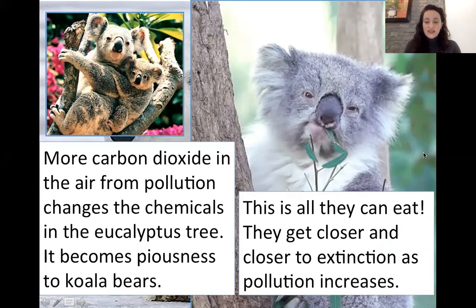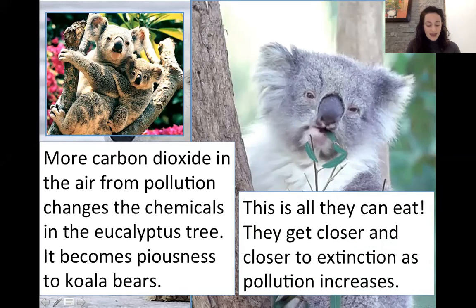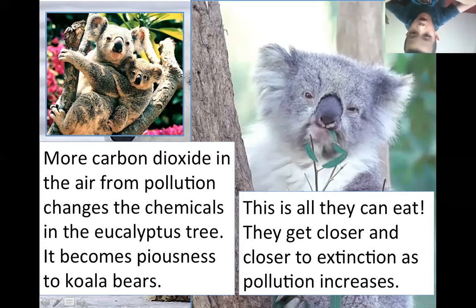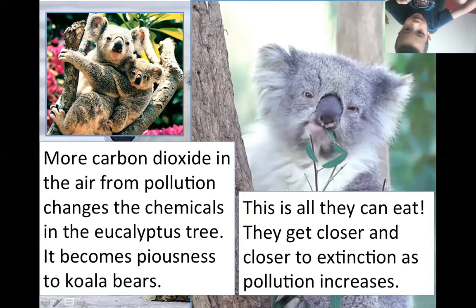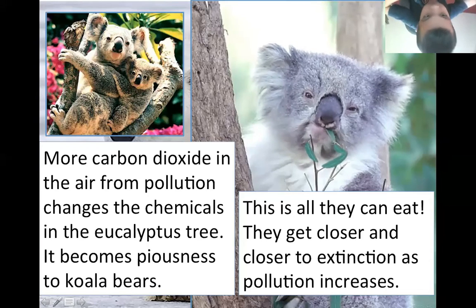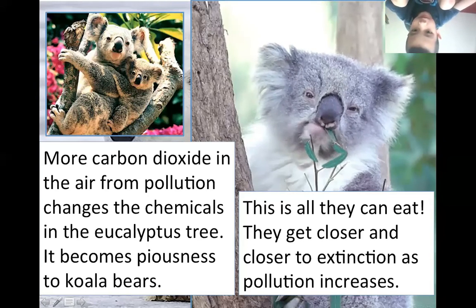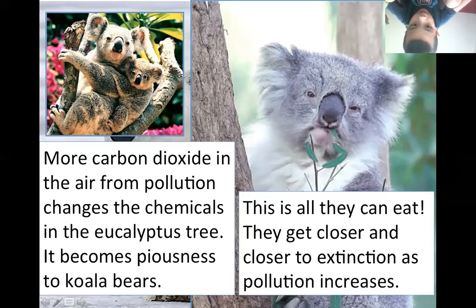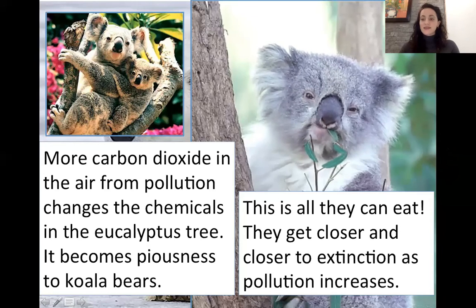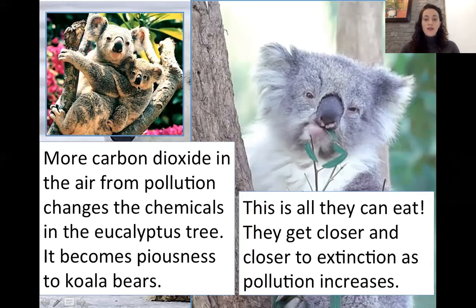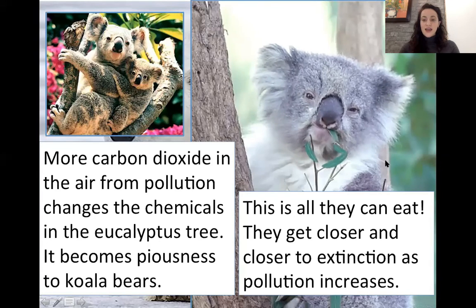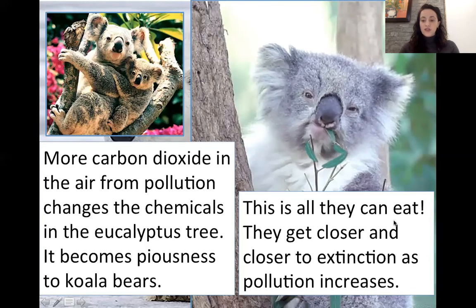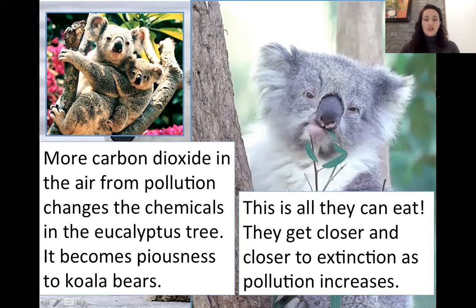Bo, can you read the second box for me on the right side? This is all they can eat. They get closer and closer to extinction as pollution increases. Very good. So as pollution and carbon dioxide increases, the koala bear gets closer and closer to extinction.